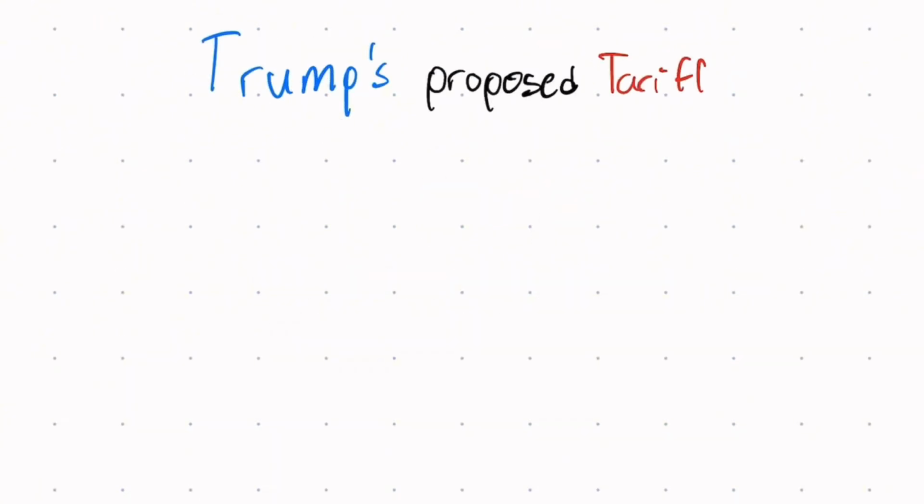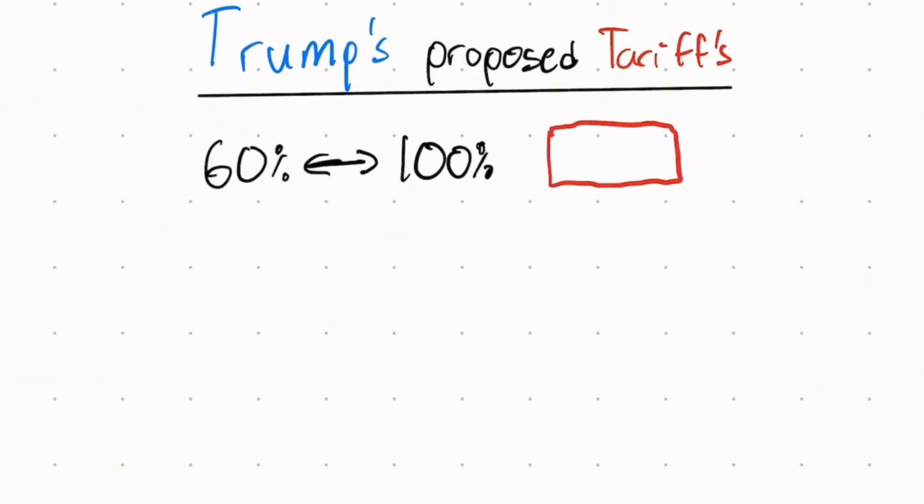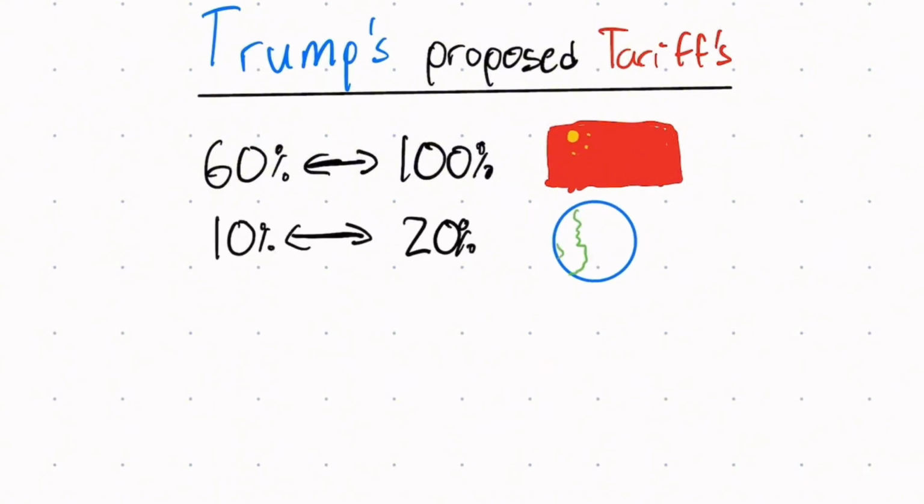Now, let's look at what Trump's proposed tariffs could do to the American economy. For those who don't know, Trump has proposed a 60 to 100% tariff on all goods imported from China and around a 10 to 20% tariff on all goods imported from the rest of the world. Now, practically, this is something that could affect us. China is a major producer of many household items in America, such as clothing and electronics.